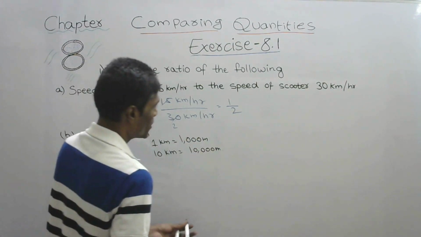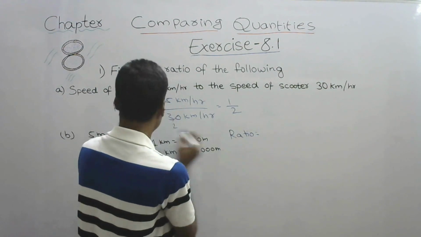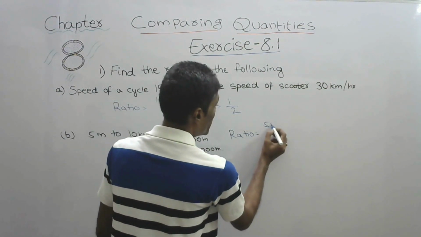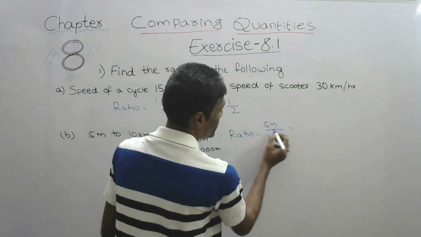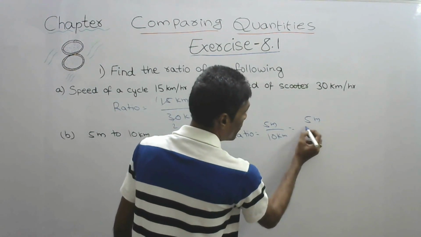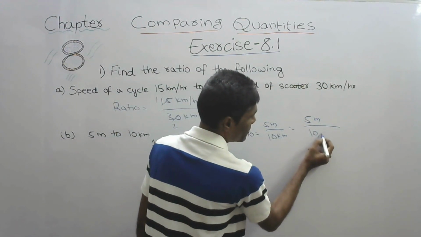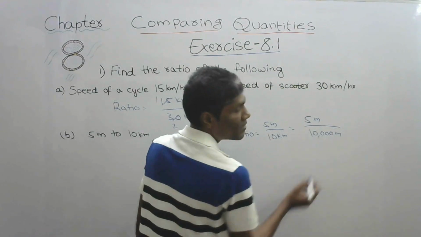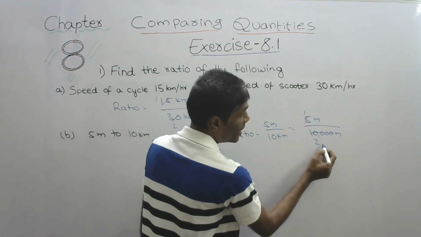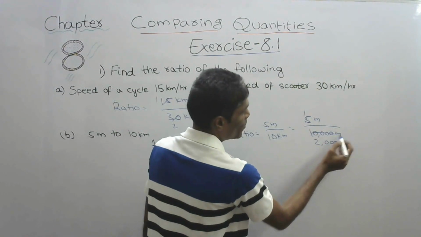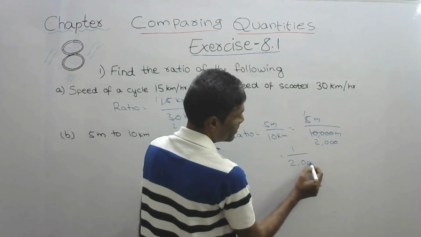So what is the ratio? 5 meters by 10 kilometers, that is 5 meters by 10,000 meters. 5 ones are 5, 5 twos are 10, and 3 zeros. So it is 1 by 2000.